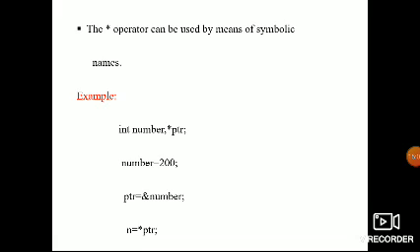If you want the value, you have to use the next line: n is equal to star pointer. So the two are different. If you need only the address, you use pointer is equal to address of number. If you want the value at the address, you have to declare another variable like n or pq, anything. n is equal to star pointer.